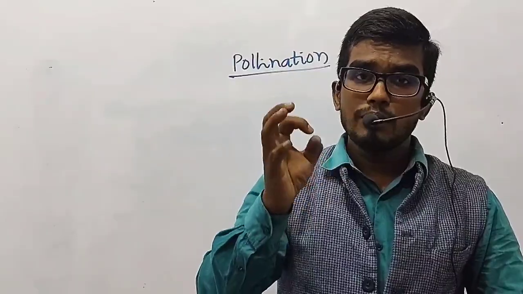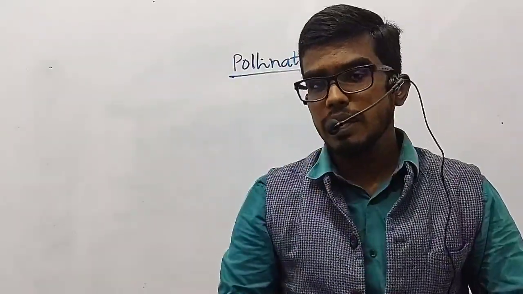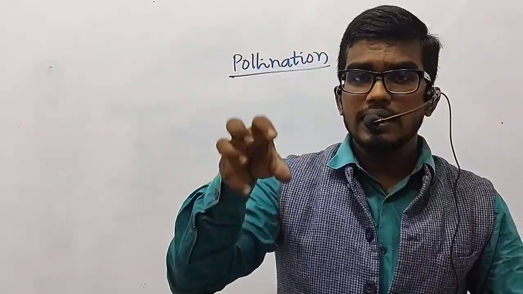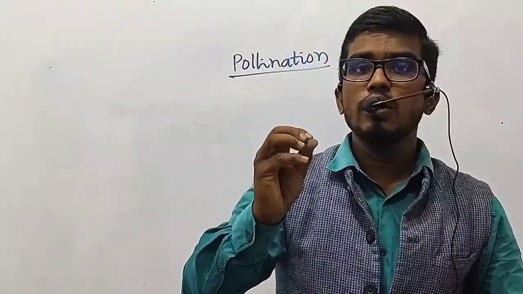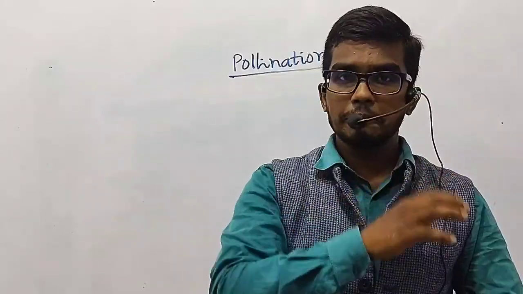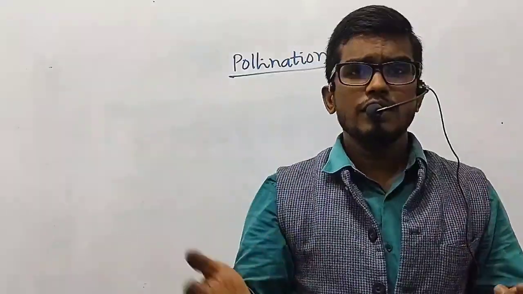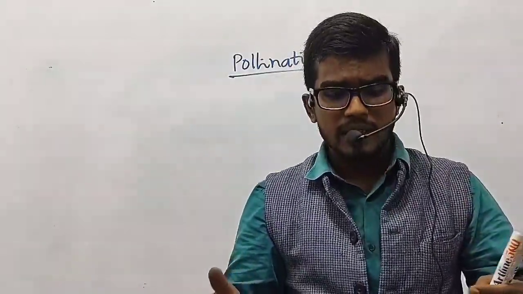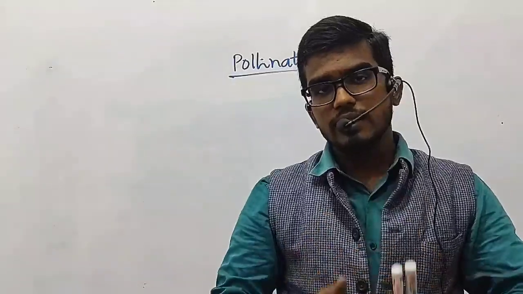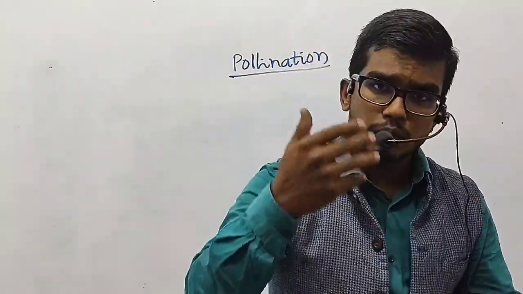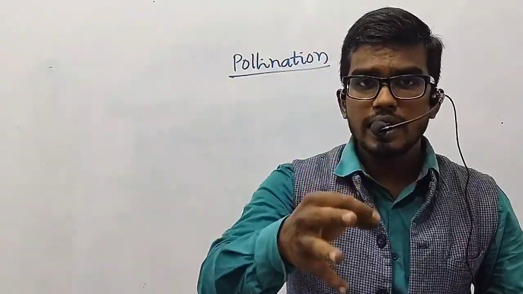Inside the pollen grains, from the generative cell, there is formation of male gametes. And inside the female gametophytes, that is the embryo sac, there is the formation of the ovum or the egg. So now, why is pollination important? Pollination is important because after the formation of the male gamete and the female gamete, they both have to come together. They both have to meet for the fertilization process to occur. So that's where pollination becomes important.